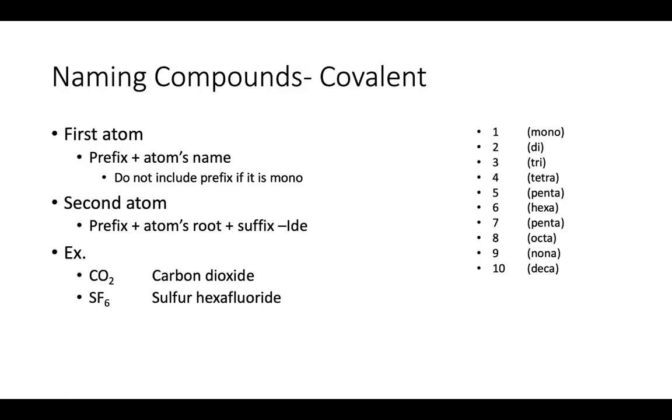Okay. When we look at the second atom, you are always going to add the prefix for the second atom. Then you're going to add the root of that second atom, followed by the suffix "ide," right? So again, carbon dioxide, di meaning 2 oxygens, and the suffix "ide." We also see this with sulfur. Again, the first one, we just write the name, and because there's one of them, we don't write mono, so it's just sulfur, hexa, the prefix for 6, and then fluor, the suffix "ide." Okay, and sorry about that. Here are your prefixes, if you're not familiar with them, 1 through 10.